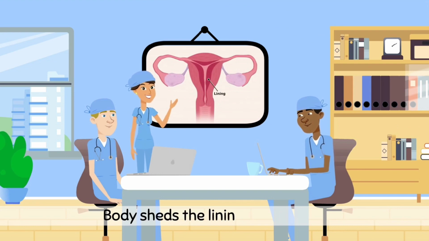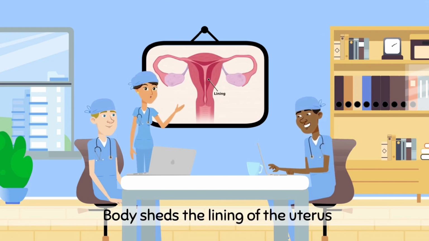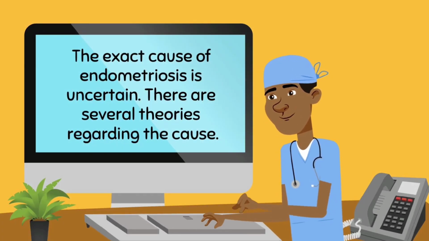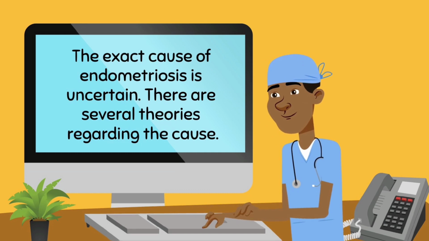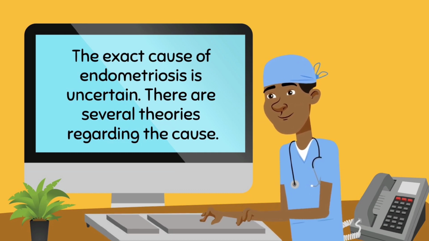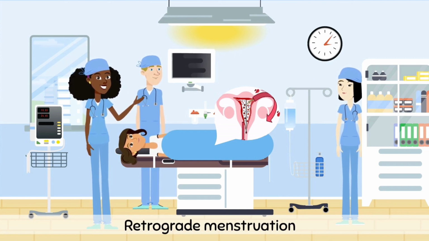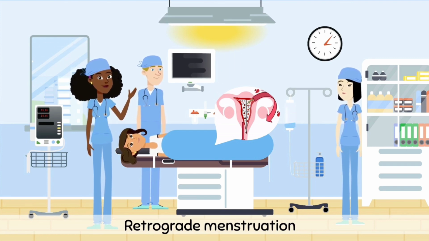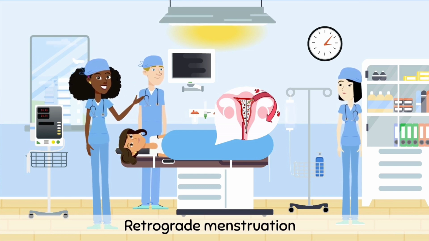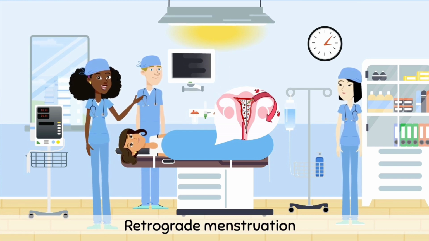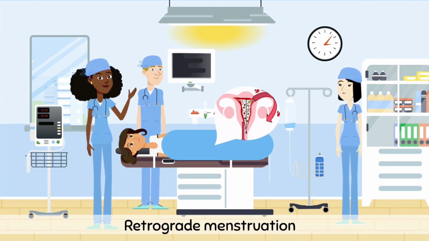During a regular menstrual cycle, the body sheds the lining of the uterus. This allows the menstrual blood to flow from the uterus through the small opening in the cervix and out through the vagina. The exact cause of endometriosis is uncertain. There are several theories regarding the cause, although no one theory has been scientifically proven. According to Simpson's theory, endometriosis occurs due to a process called retrograde menstruation, which 90% of women experience, according to the research. This happens when menstrual blood flows back through the fallopian tube into the pelvic cavity instead of leaving the body through the vagina.